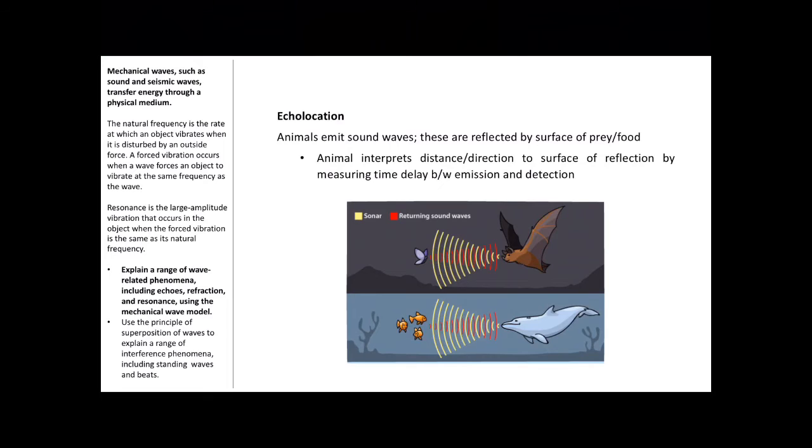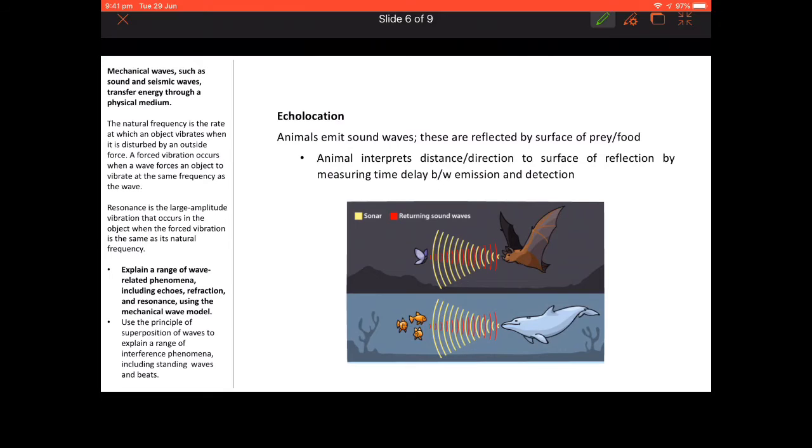And they'll do this by measuring the time delay between their emission and their detection of those reflected sound waves. And this will just happen automatically in the animal's brain, so they don't consciously think about it, but they will have evolved to detect and interpret how far away their prey is.